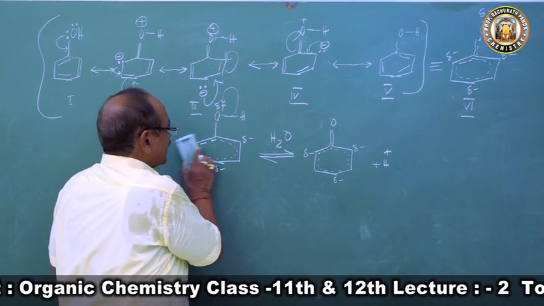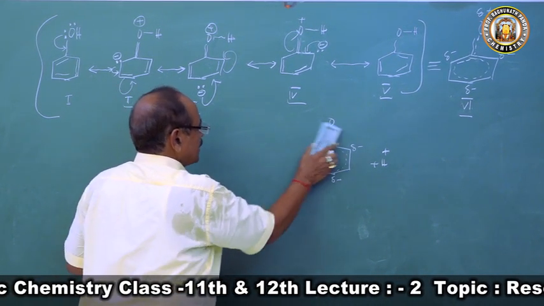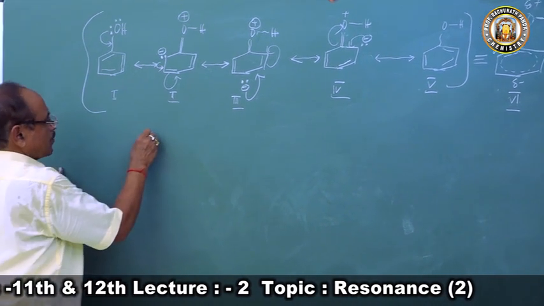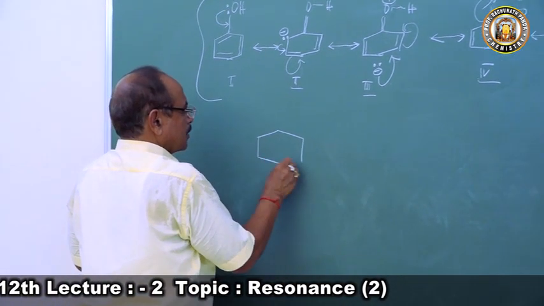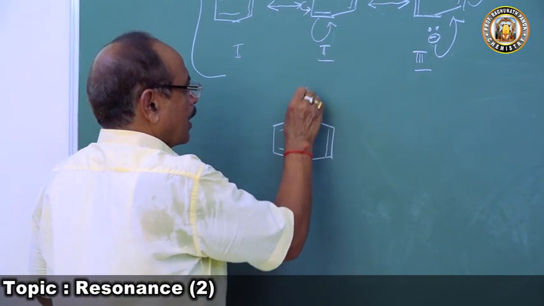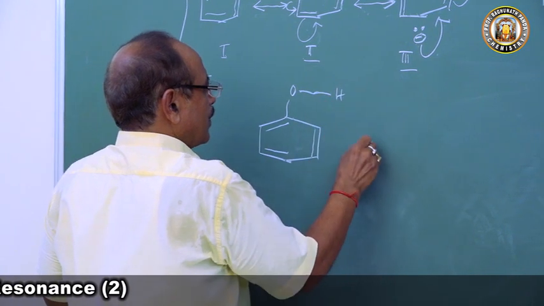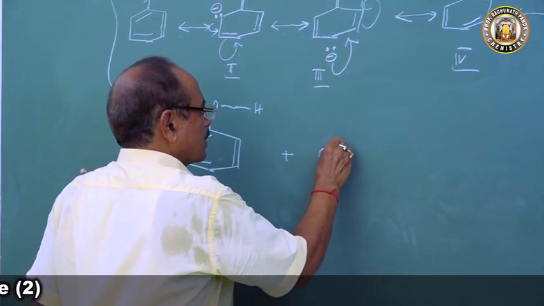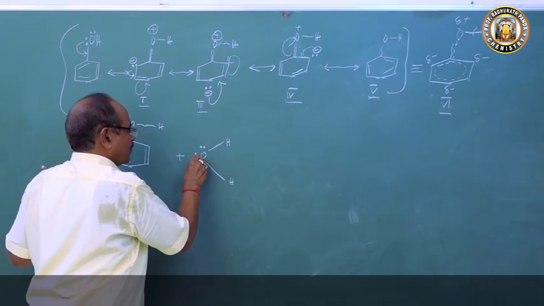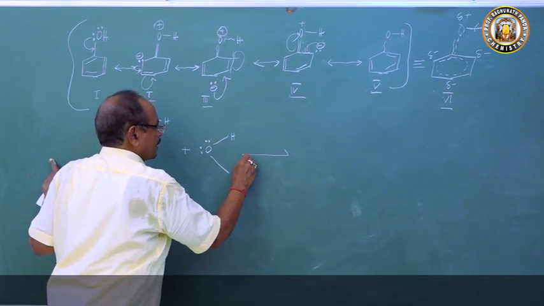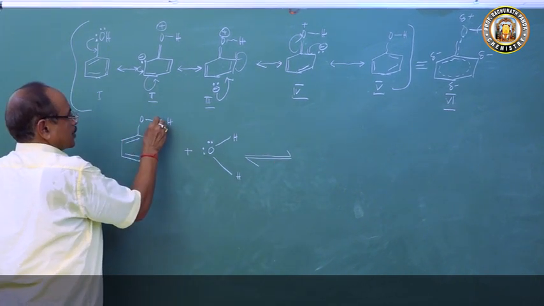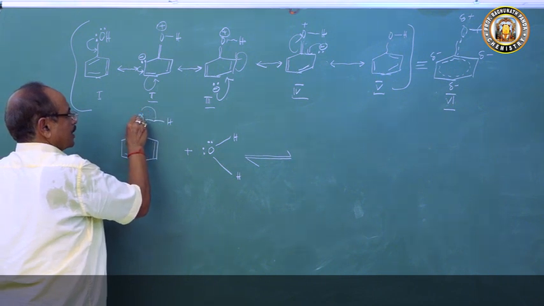Now the moment we write the phenoxide ion, what does it have? Phenol has a tendency to lose H plus. So let us see how phenol will lose the H plus. The moment we add water, what is water? The oxygen atom has H, and this oxygen atom has 2 lone pairs of electrons. So in the presence of water, this hydrogen atom will be given here.